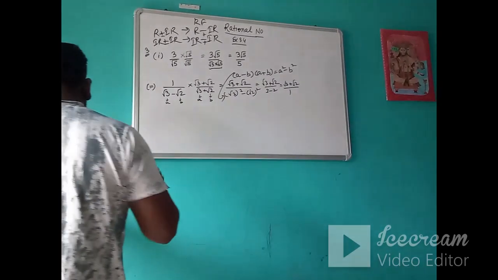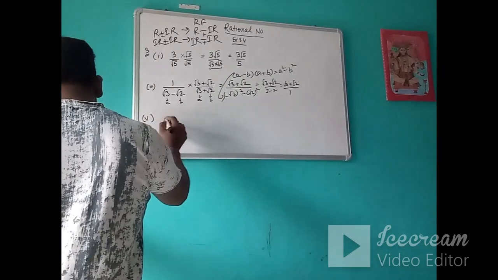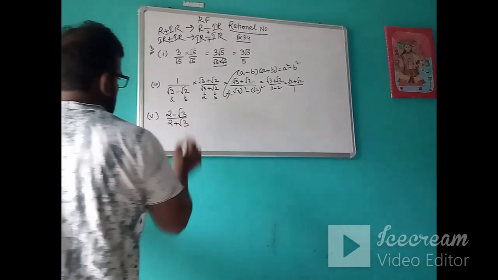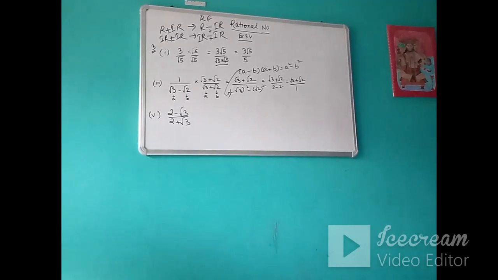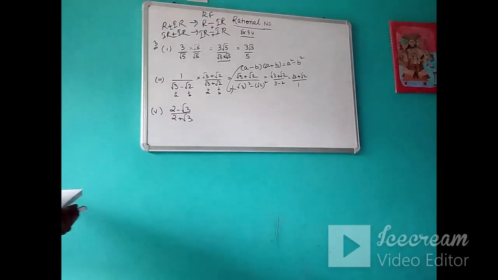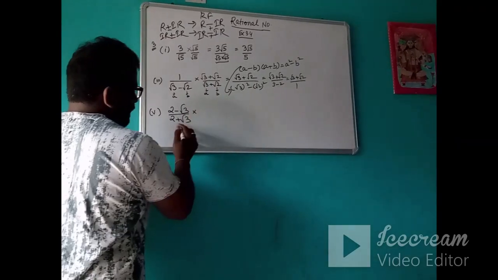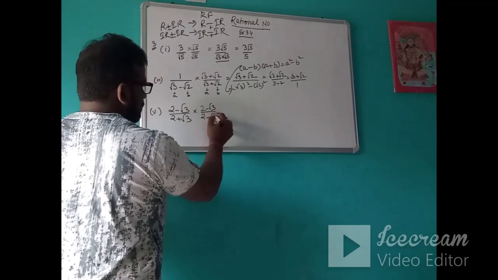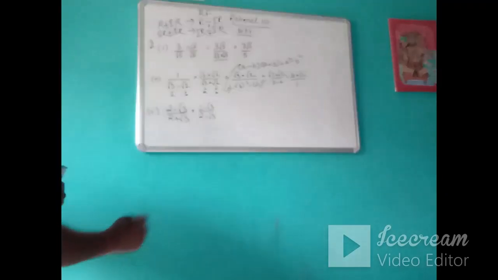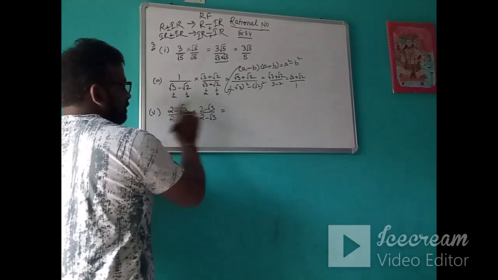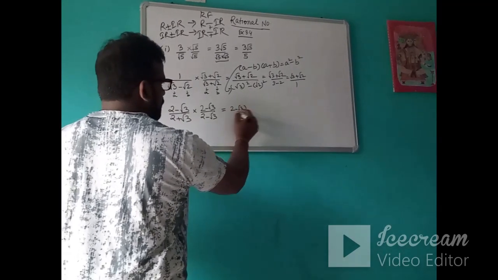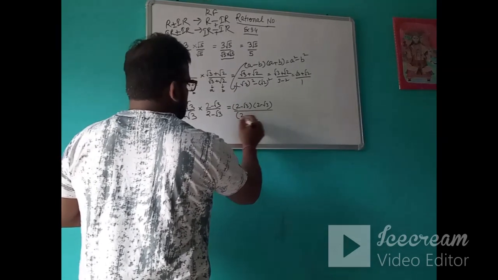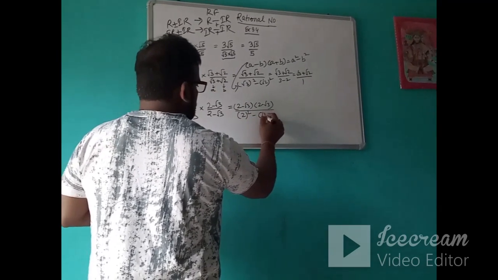Now suppose something is like this, 2 minus root 3 upon 2 plus root 3. Again we have to rationalize the denominator. So what we will do? We will change the sign. This is plus, so we will multiply by minus of this. If you see carefully, it is 2 minus root 3 into 2 minus root 3 upon 2 square minus root 3 square.